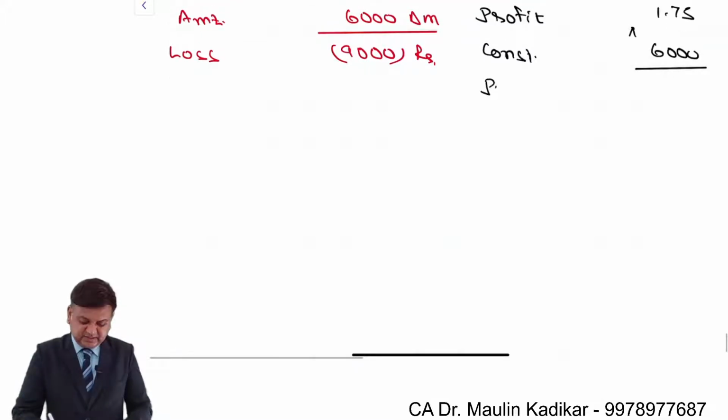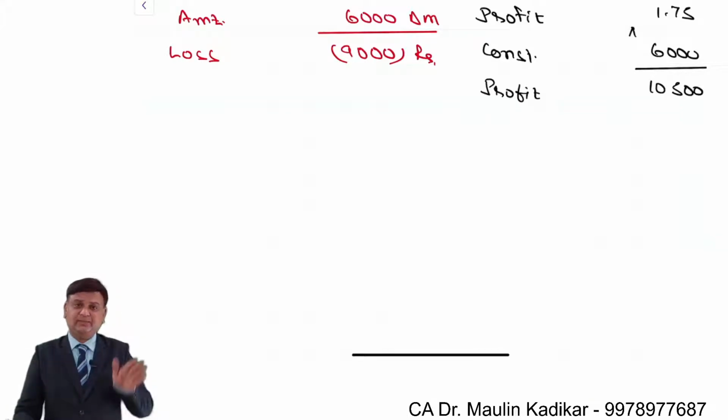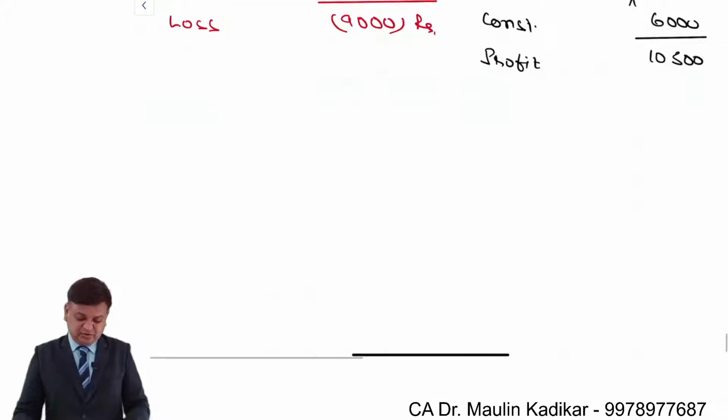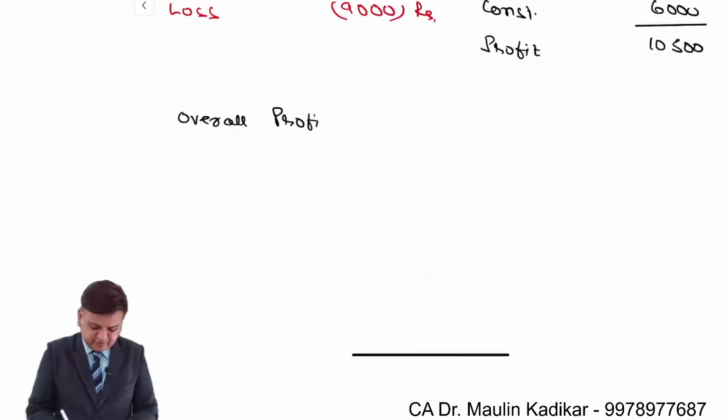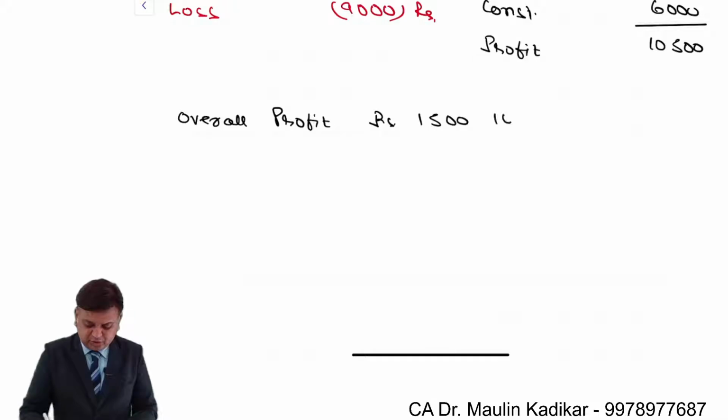So we can see that there is a profit of 10,500. On one side you have a profit of 10,500, and on the other hand there is a loss of 9,000. So overall there is a profit of rupees 1,500 due to extension of the delivery of the goods.